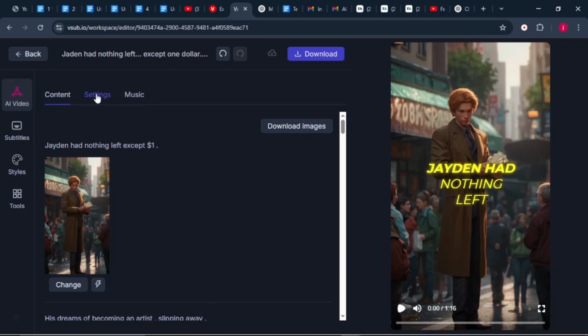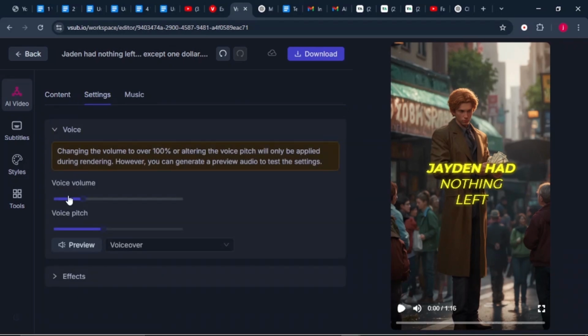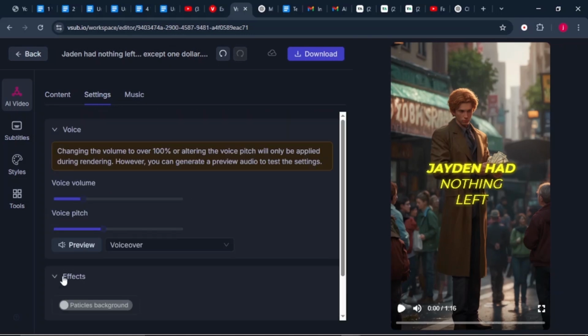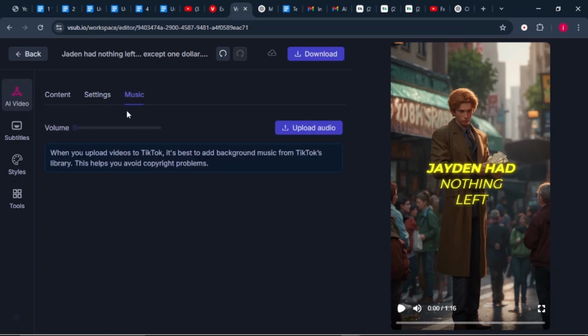Then when we come to settings here, this is where we can increase the voice and the pitch of our voice. We can also add some effects to our video. That's if we want to. To upload the music, what we simply have to do is come to music here and upload our audio file. From there, just increase the volume or reduce it and you'll be done.